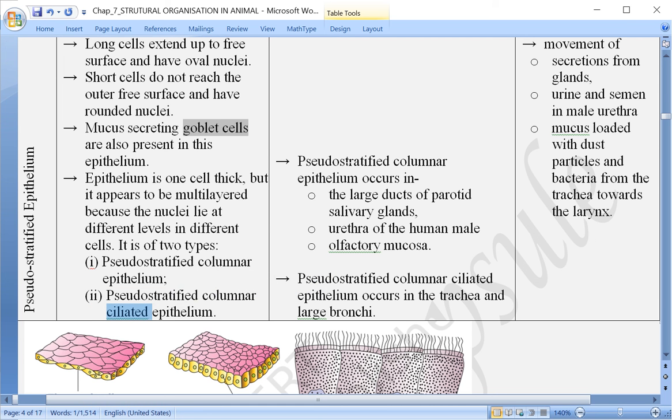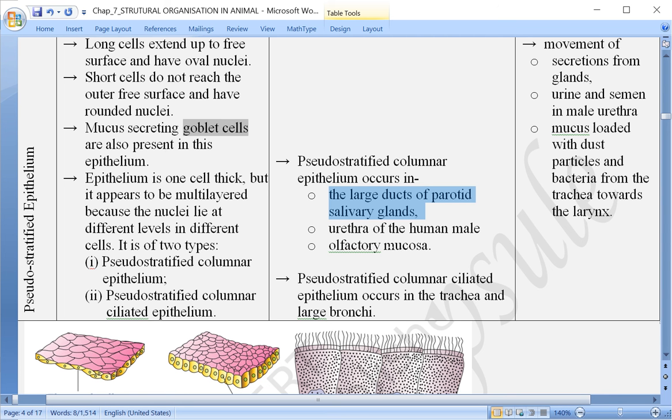Now coming to the first one, pseudo stratified columnar epithelium, where is it located? It is located in the large duct of the parotid salivary gland. Now where is this parotid salivary gland? We have three pairs of salivary glands.